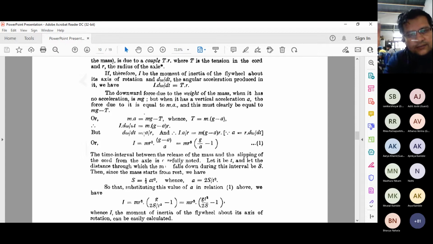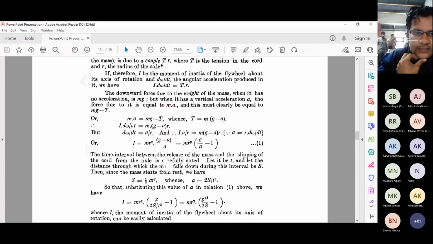So this is the radius of the axle, and the couple acts on that radius. The radius of the axle multiplied by the tension, that is the mg force, gives you the moment of force. We call it a couple. Therefore, I write the moment of inertia of the flywheel about the axis of rotation, and d omega by dt is the angular acceleration produced in it.